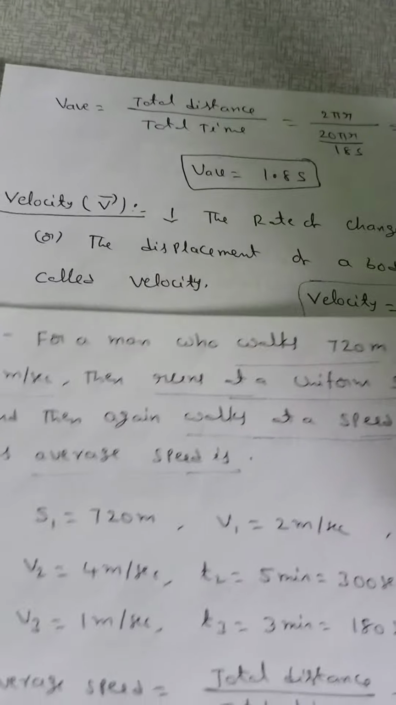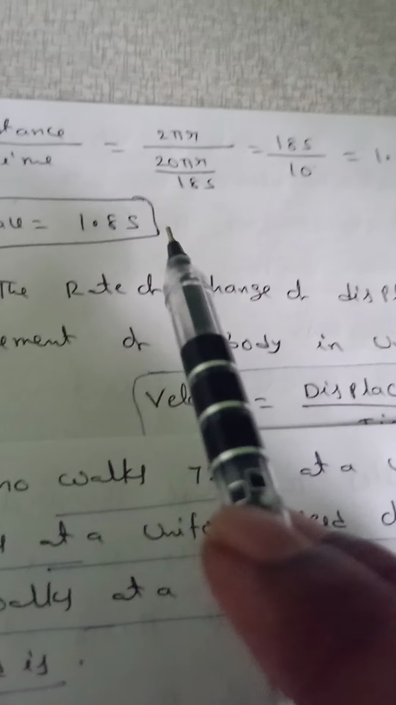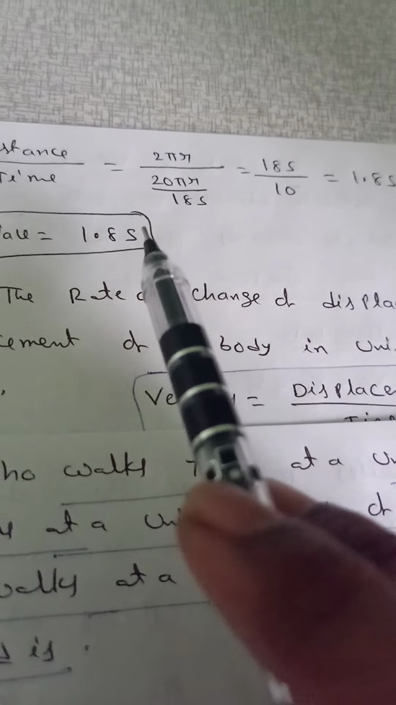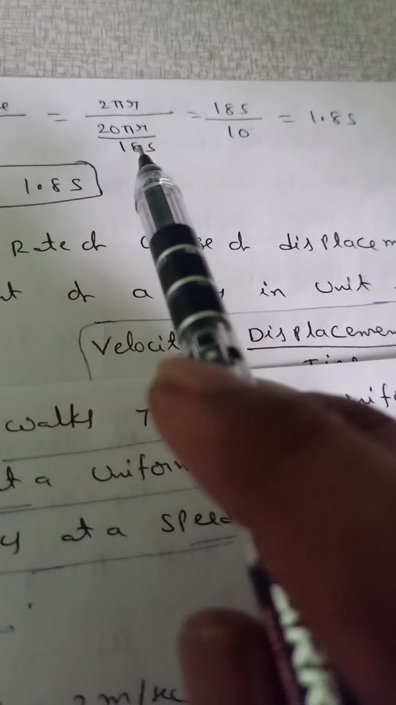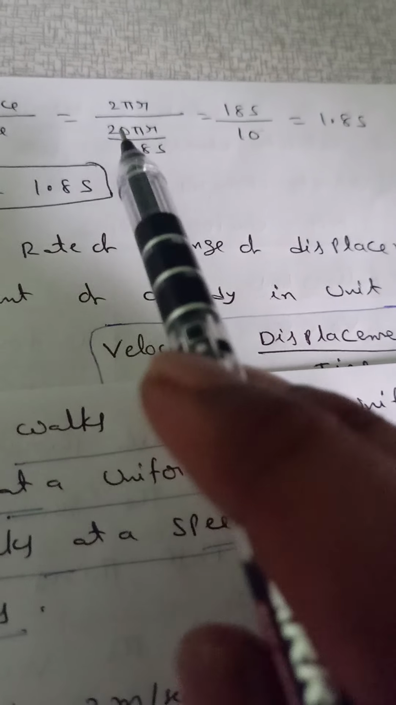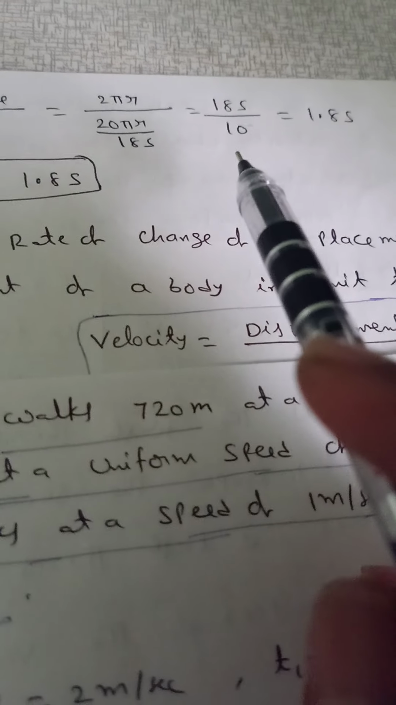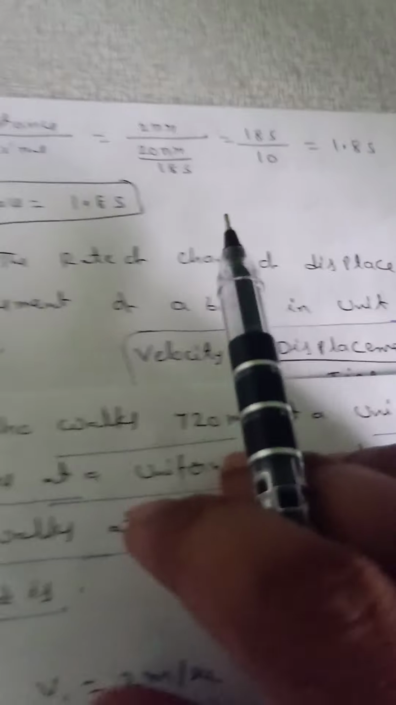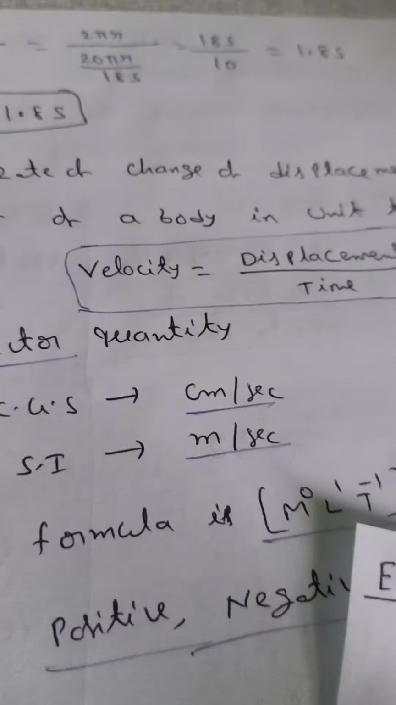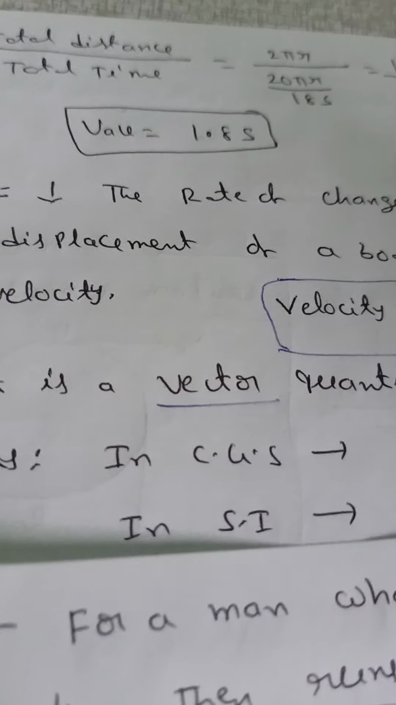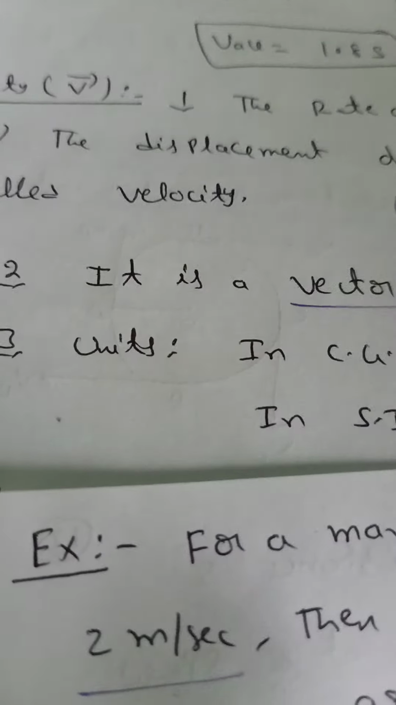Average speed means the total distance by total time. The total distance is 2 pi r, but the total time is 20 pi r by 18s. Pi r cancels, 2 by 20 is 1 by 10, so 18s by 10. That means 1.8s. Average speed is 1.8s. This is the total examples and concept of average speed.